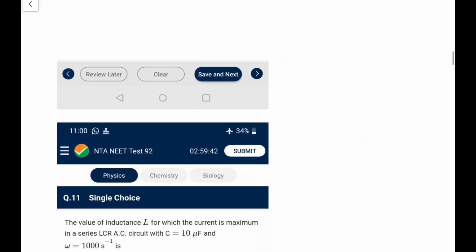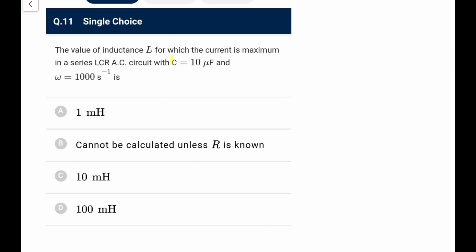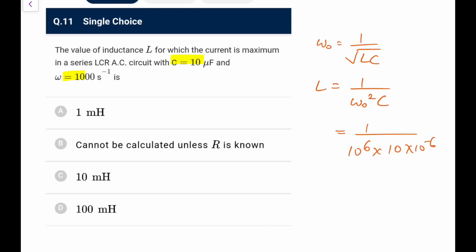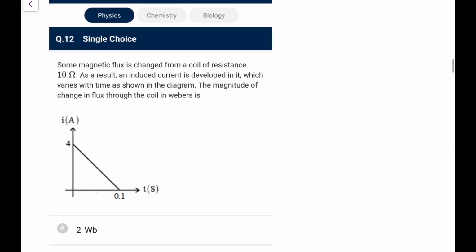Next, the value of inductance L for which the current is maximum in a series LCR AC circuit, with C and omega given. You can directly say it is talking about resonance, so omega naught is 1 by root of LC. So the value of L is 1 upon omega naught square C, which is 10 to the power 6, it becomes 10 to the power 3 whole square, and this is 10 and 10 to the power minus 6, so it becomes 0.1 Henry, or you can call it 100 millihenry in this particular case. I think this is also repeated from previous tests.